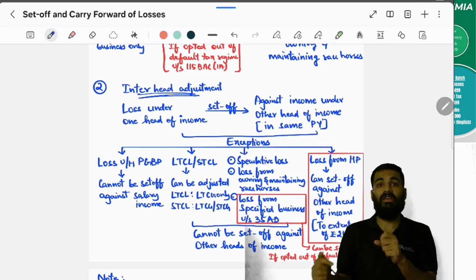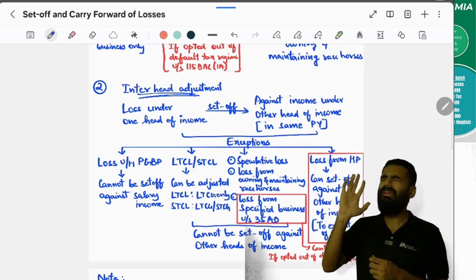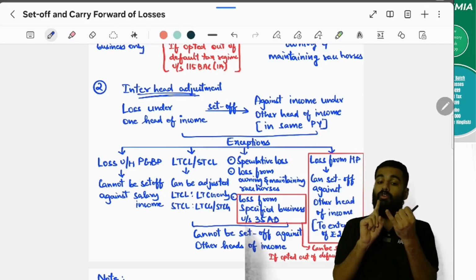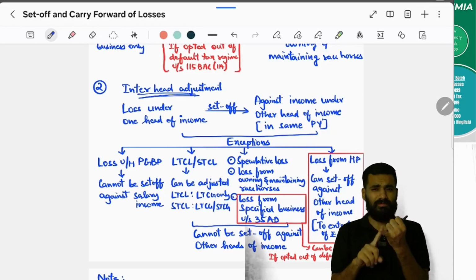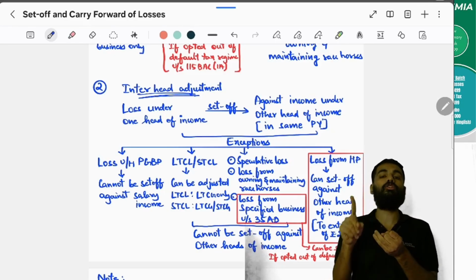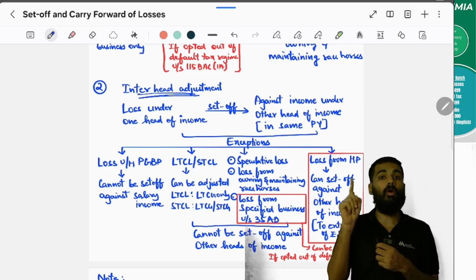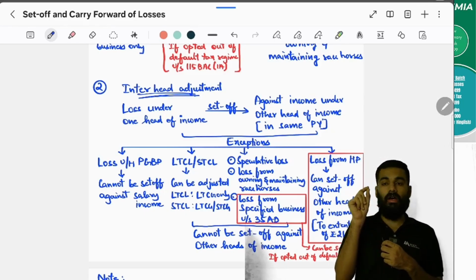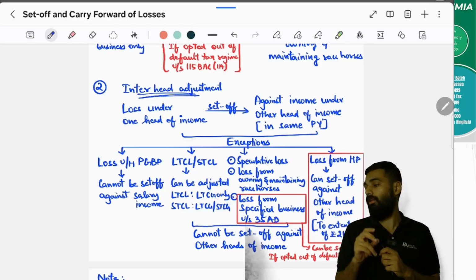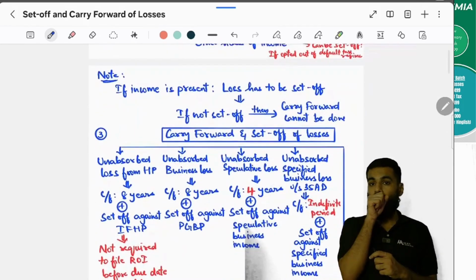Yes or no? Yes. And loss from house property, this also you can set off from any income, but maximum 2 lakhs. But maximum 2 lakhs. And for specified business loss and loss from house property, if you have opted out of the default tax regime, then only you can carry forward. Otherwise, you cannot carry forward the losses. Yes or no?